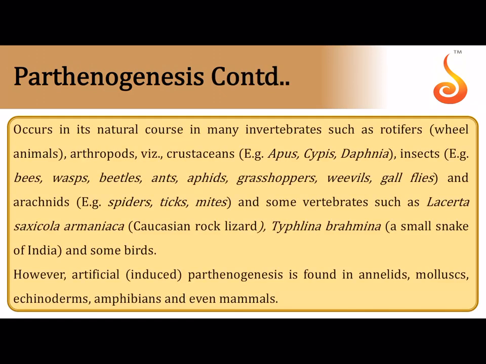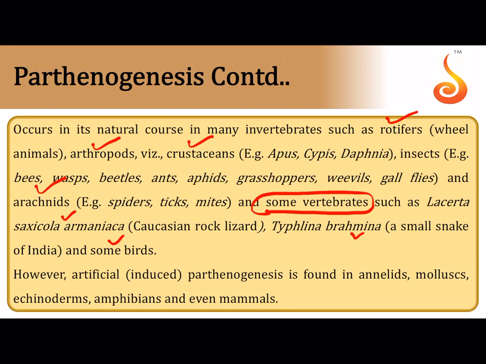So we can see parthenogenesis occurs naturally in rotifers, in arthropods, in crustaceans, in arachnids, and there are also some vertebrates in which parthenogenesis is a common feature, like the Caucasian rock lizard, that is Lacerta saxicola armeniaca, and Typhlina bramina, which is a small snake of India, and even some birds, like turkey, exhibit parthenogenesis.